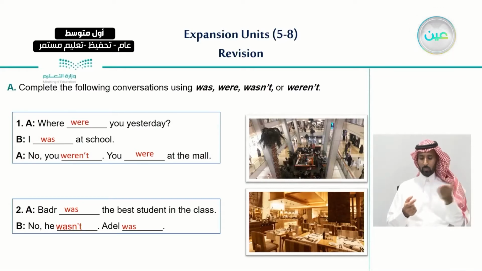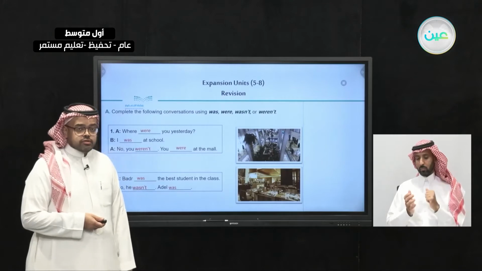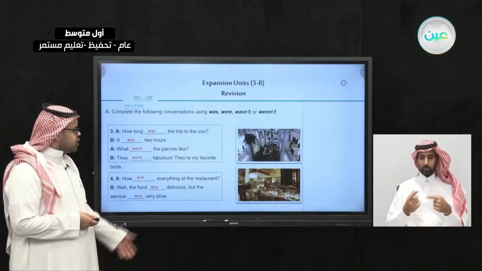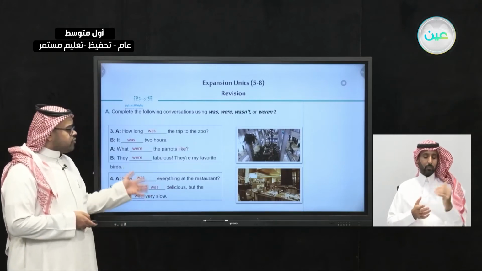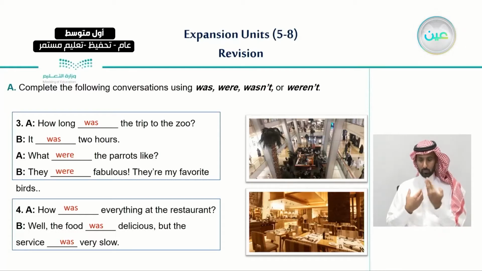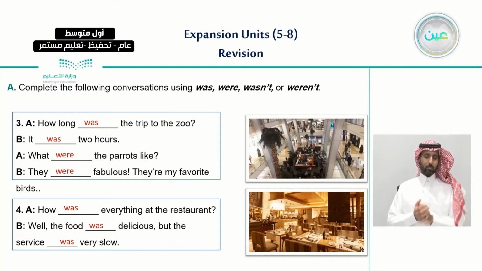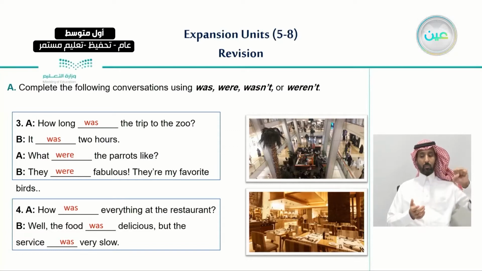And here are the answers of the previous lesson. So we had more than 4 conversations and we answered these conversations using either was or were, wasn't, or weren't.